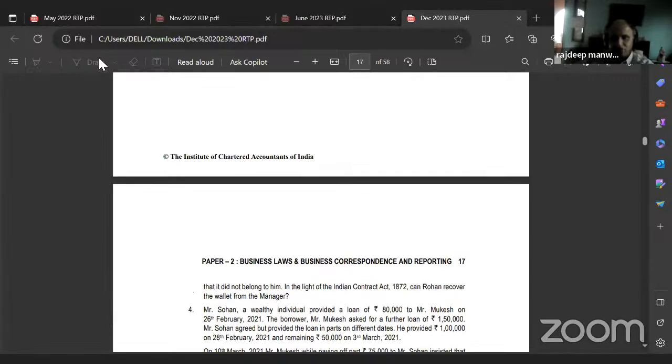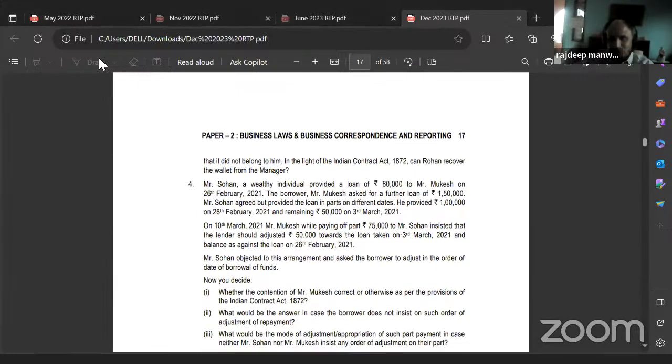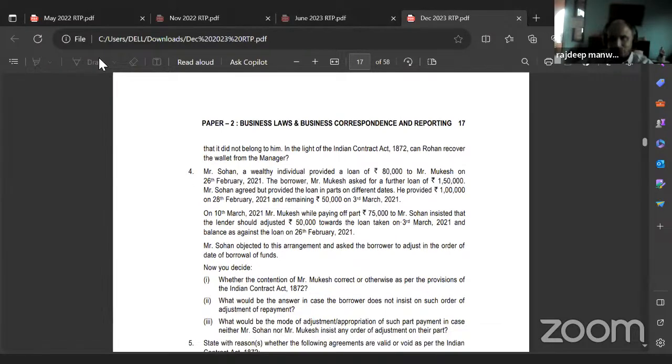Let's go to the next question. Rohan found a wallet in a restaurant. He inquired of all the customers present there, but the true owner could not be found. He handed over the same to the manager of the restaurant to keep the wallet till the true owner is found. After a week, Rohan went back to the restaurant to inquire about the wallet. The manager refused to return it to Rohan, saying that it did not belong to him. In the light of the Indian Contract Act 1872, can Rohan recover the wallet from the manager?